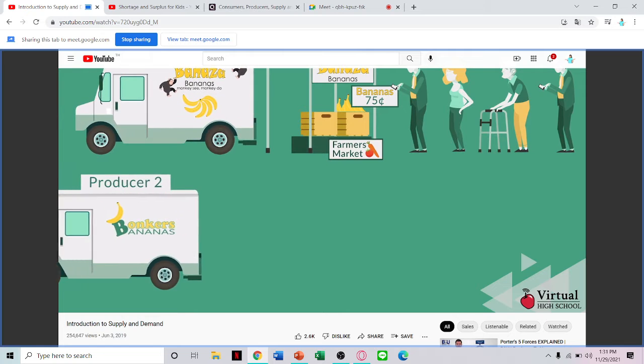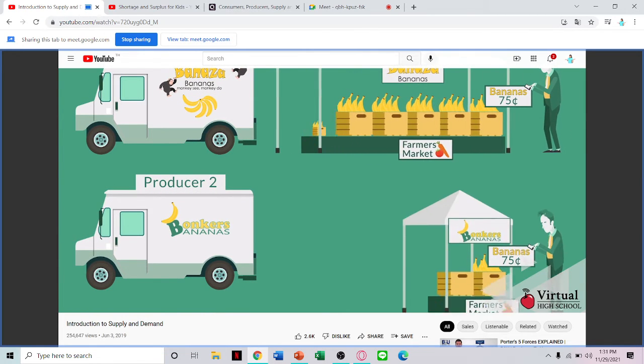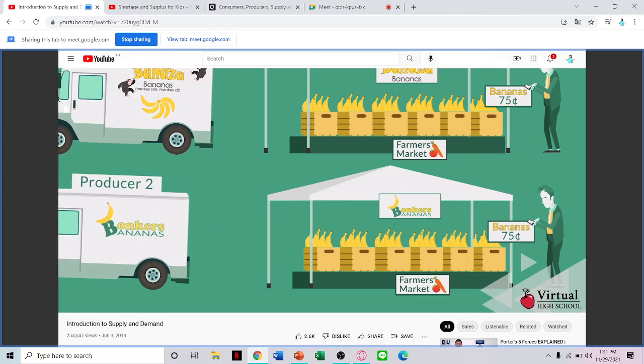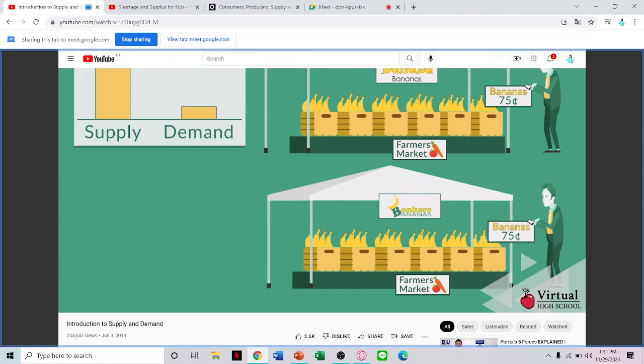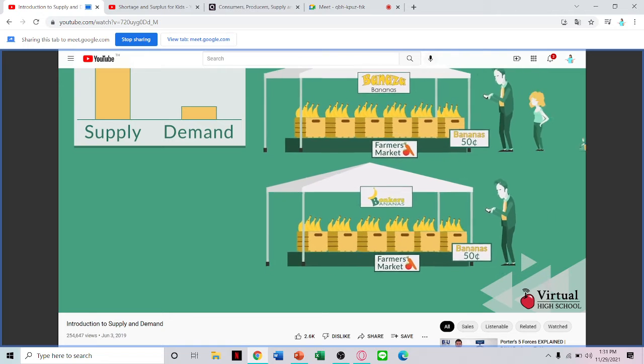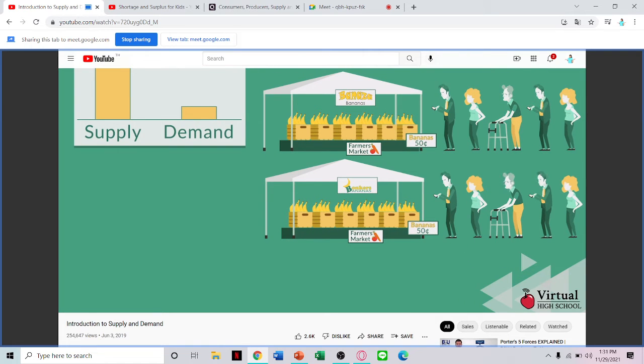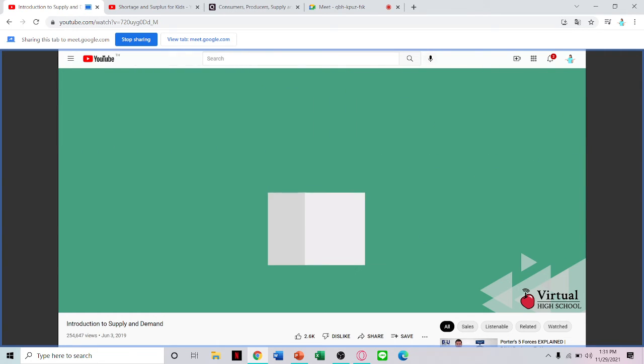What would happen if we added another producer to the situation so that there are two banana sellers? The demand for bananas would be lower than the supply because there would be more bananas available than consumers want. The banana producers may decrease the price of the bananas to entice more consumers to buy their product, thus increasing the demand for bananas. Understanding supply and demand is key to understanding our own purchasing behavior, as well as the way business works.